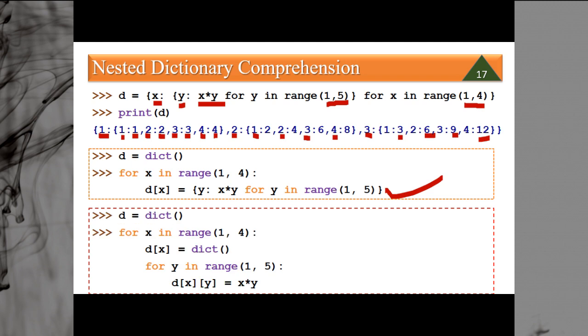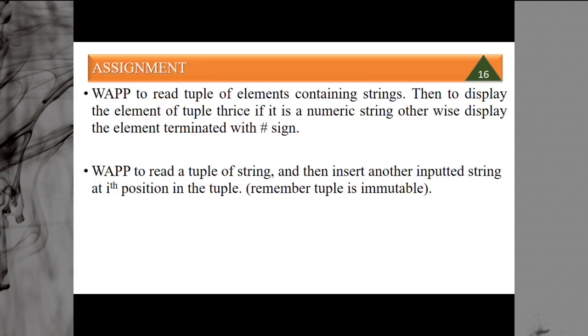So when converting this into a loop, dx is equal to an empty dictionary. We are creating a blank dictionary. For y in range 1 to 5, dx[y], at the second level, dx[y] is equal to x into y. So this is how you can use nested dictionary comprehension.